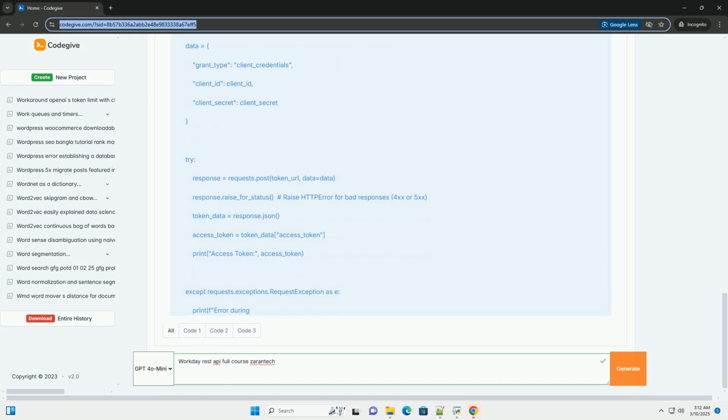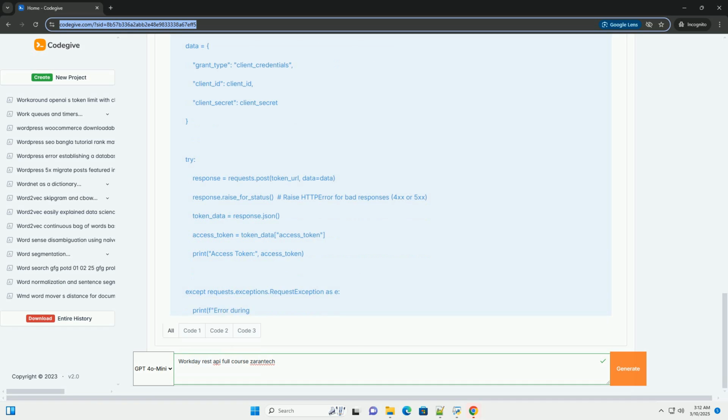Example, curl, to get a list of workers, assuming you have an access token. Replace your_access_token with your actual access token and adjust the URL based on your tenant and API version.